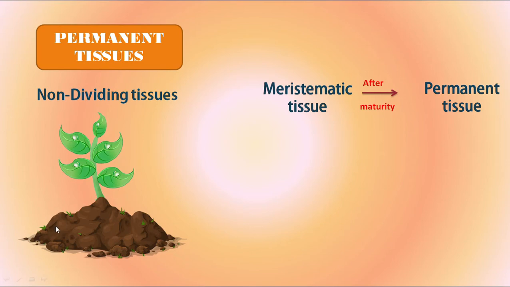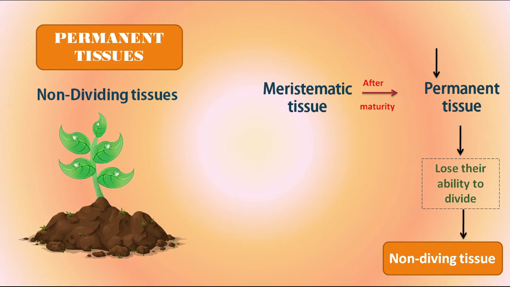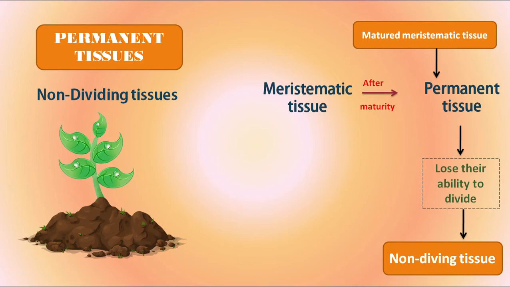Did you understand what it means? It means both the meristematic tissues and the permanent tissues are the same. When tissues grow and divide, they are known as meristematic tissues, and when these tissues lose their ability to divide, they become permanent tissues. So we can say permanent tissues are nothing but matured meristematic tissues.